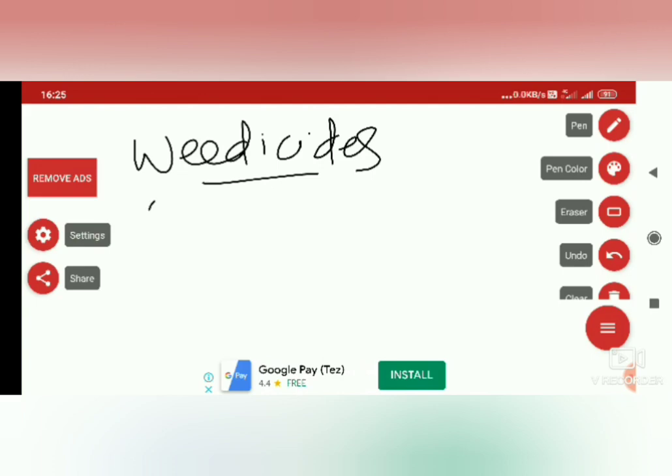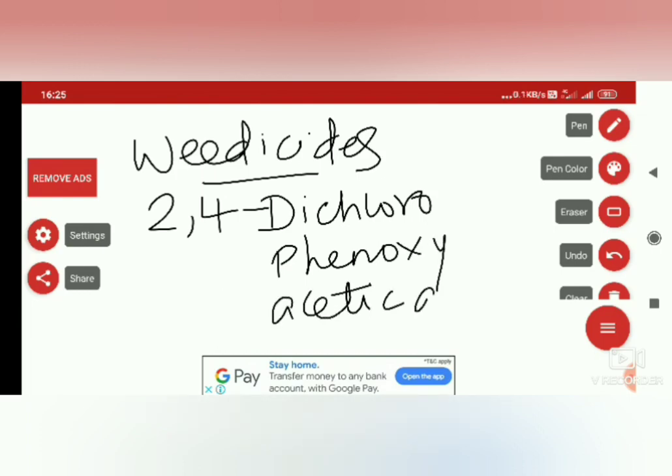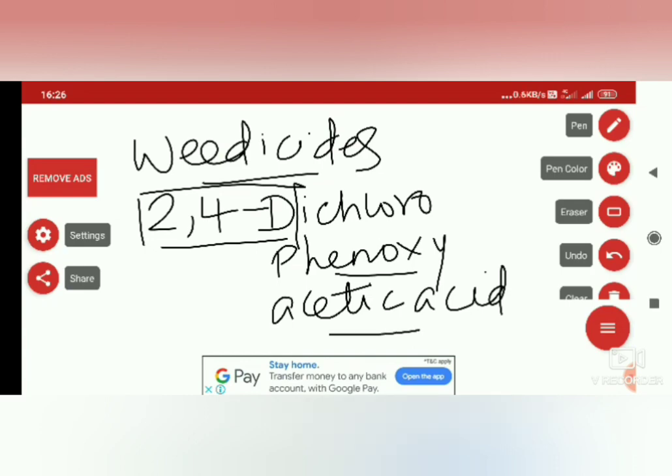See, there is a common weedicide that is called 2,4-D. Okay, 2,4-D. This D is for dichlorophenoxyacetic acid. That is the full form of 2,4-D. Short form, in your textbook you can see 2,4-D. D for dichlorophenoxyacetic acid. This is a common weedicide used especially in paddy and wheat field.